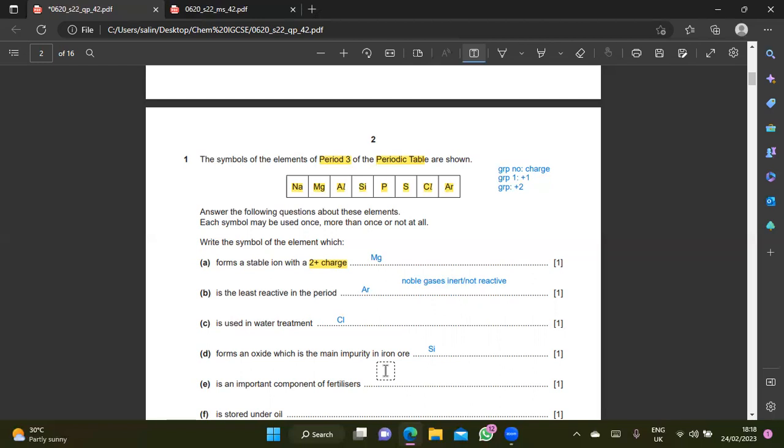What is the name of iron ore? Anybody know? What's the name of iron ore? Who answered just now? Although this is nothing to do with this question, but since we are on this topic, why don't we just revise a bit, yeah? Iron ore.